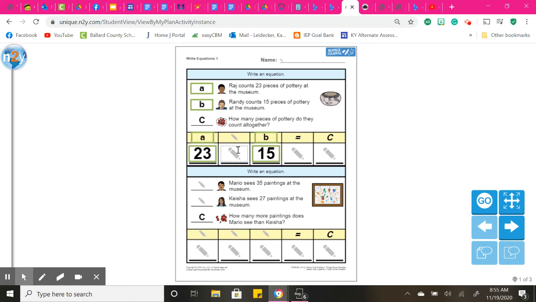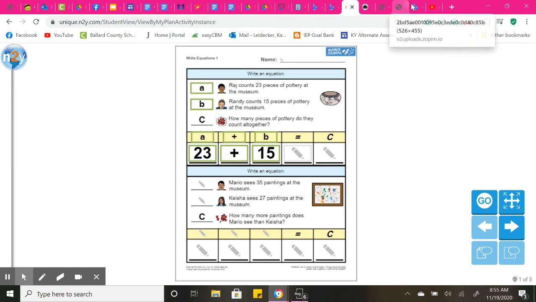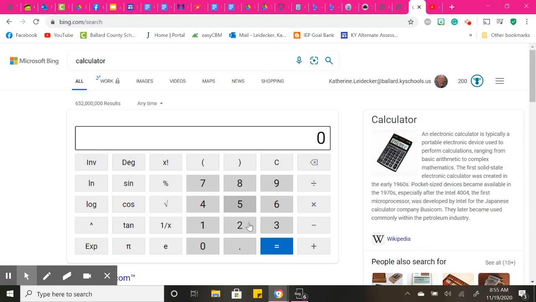Okay, so to get a plus sign, you're going to have to do shift and then the plus. So 23 plus 15. 38.